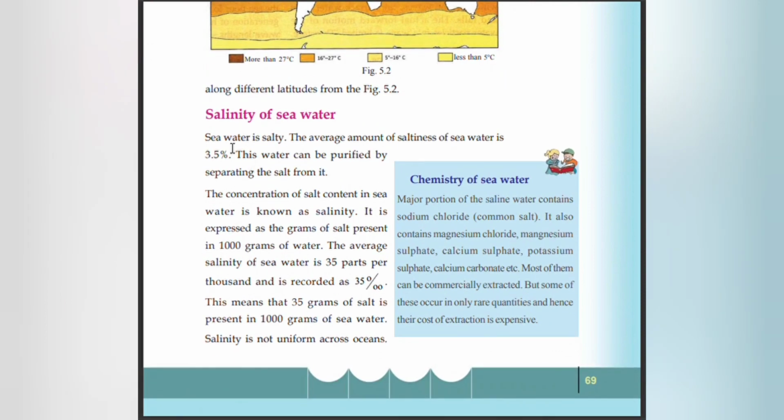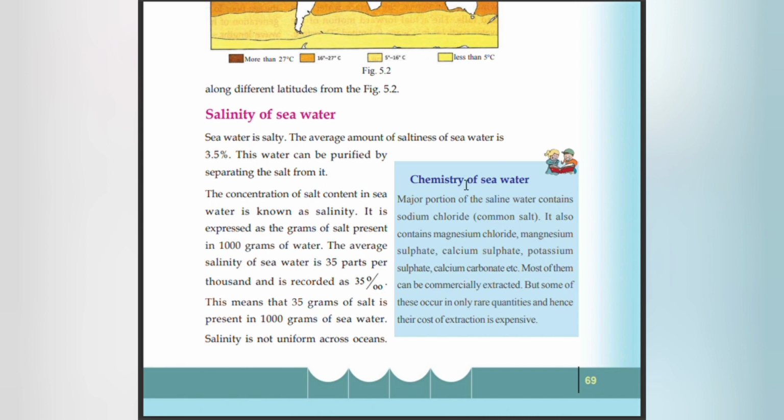Salinity of seawater. Seawater is salty. The average amount of saltiness of seawater is 3.5%. This water can be purified by separating the salt from it. The concentration of salt contained in seawater is known as salinity. It is expressed as the grams of salt present in 1000 grams of water. Average salinity of seawater is 35 parts per 1000 and is recorded as 35. This means that 35 grams of salt is present in 1000 grams of seawater. Salinity is not uniform across oceans.